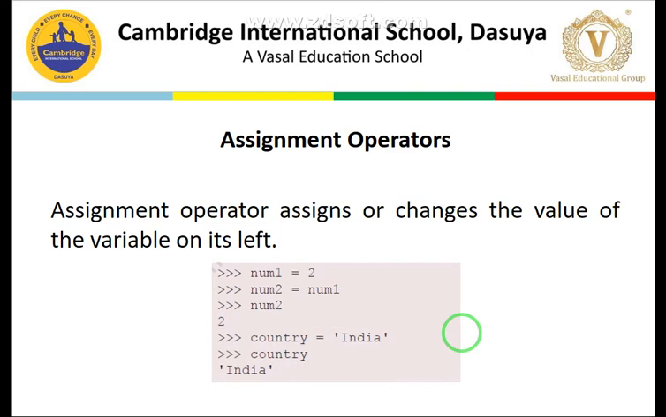Then we covered the assignment operator. What is that? The assignment operator changes the value of the variable to its left. You can see here, I am assigning a value 2 to this num. So num is on the left hand side, so this 2 will be assigned to num. Similarly, num1 value will be assigned to num2 variable. So this is how we are using the assignment operator. This is also a very important operator in Python programming or in every programming.